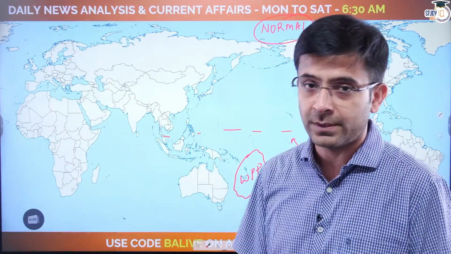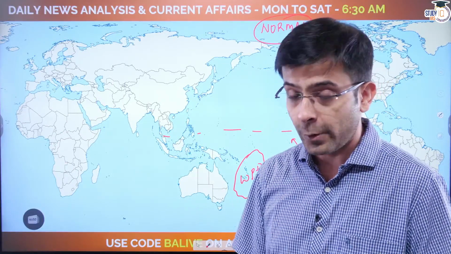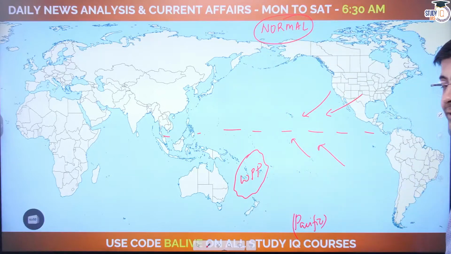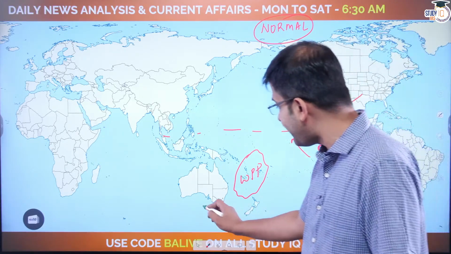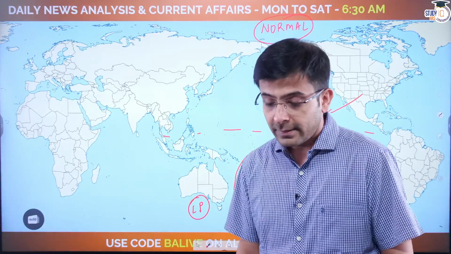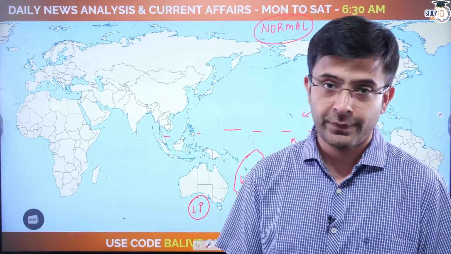Western Pacific pool, again, an accumulation of a large volume of hot water. Understand it, simple basics. You are not going to become Alfred Wegener in an overnight discussion. The point is to understand the discussion. So you have the Western Pacific pool that has accumulated, which means you are expected to find low pressure here, and it is going to influence local weather conditions, which means you have low pressure over Australia.